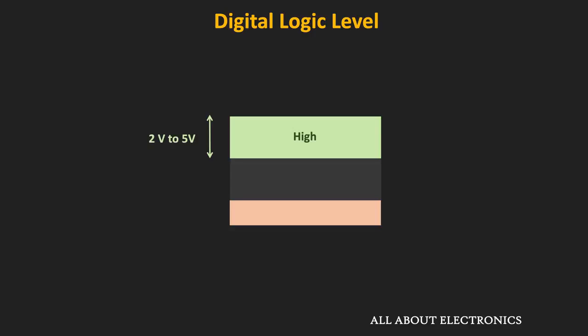For example, if the voltage level of the signal is within the 2 volt to 5 volt range, then also it can be considered as logic 1. Similarly, let's say if the signal level is within 0 volt to 0.8 volt, then also it can be considered as logic 0. That means as long as the signal level is in a certain band, it can be identified as either logic 0 or logic 1.